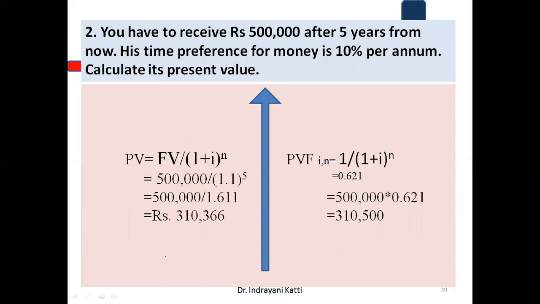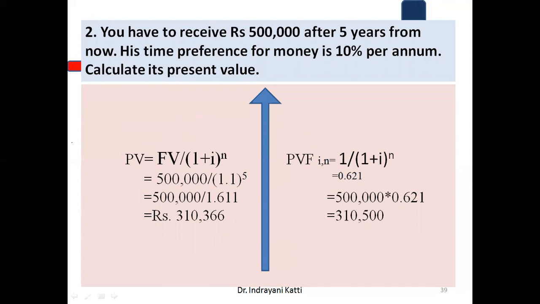Your time preference for money is 10% per annum. Time preference for money is nothing but the interest rate. Calculate its present value right now. After 5 years, you require 5 lakh. So how much do you need to invest presently, or deposit, to get rupees 5 lakh at the rate of 10% interest?